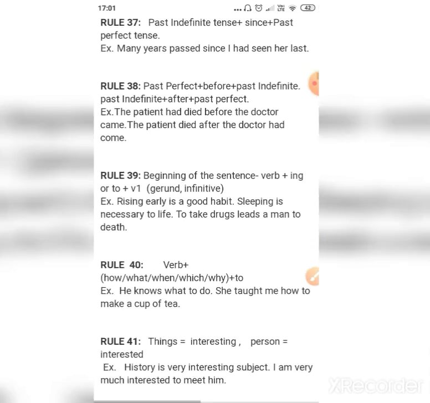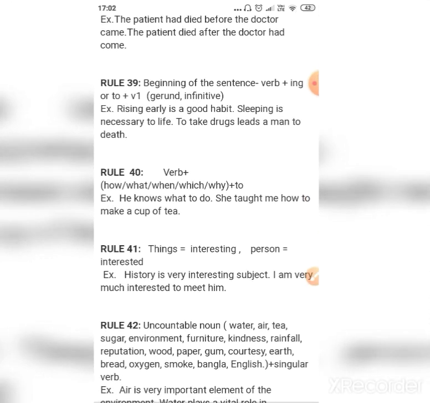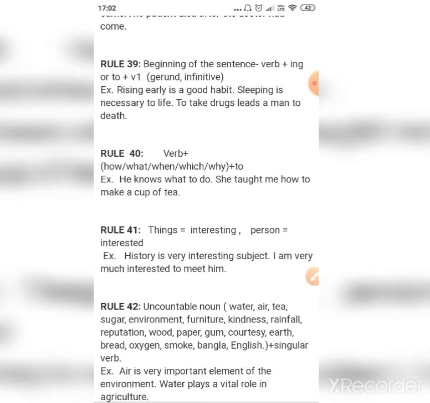So, rule number 39, beginning of the sentence, verb plus ing. If the sentence is beginning with the first form of verb plus ing, it is called gerund. Gerund is verb plus ing. When it is used as a noun, it is called gerund. So if the beginning of the sentence is either gerund or infinitive, then how will we use it? Rising early is a good habit. Sleeping is necessary to life. To take drugs leads a man to death. So this is the way we use gerunds and infinitives.